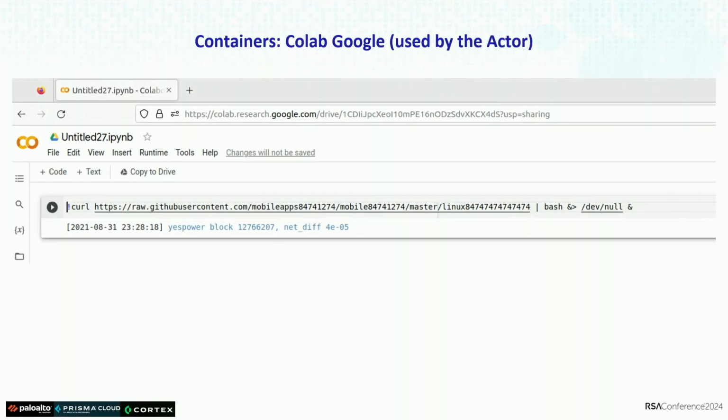This is a real attack, how the threat actor that we are going to talk about in the next few slides was using Google Colab notebooks to execute containers. They just refer to one URL. That URL has a script, and that script will create the container and execute it there.